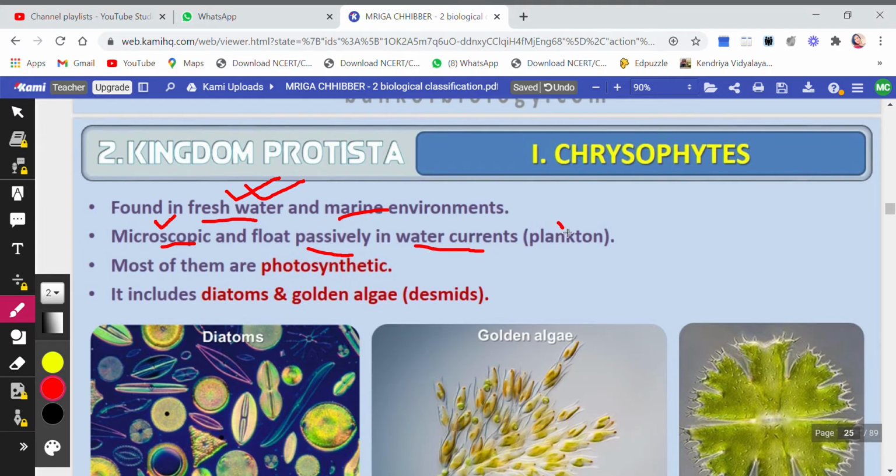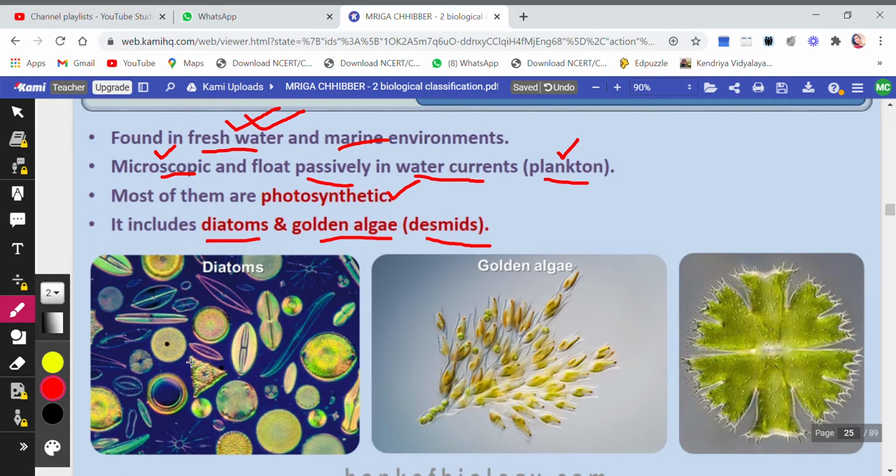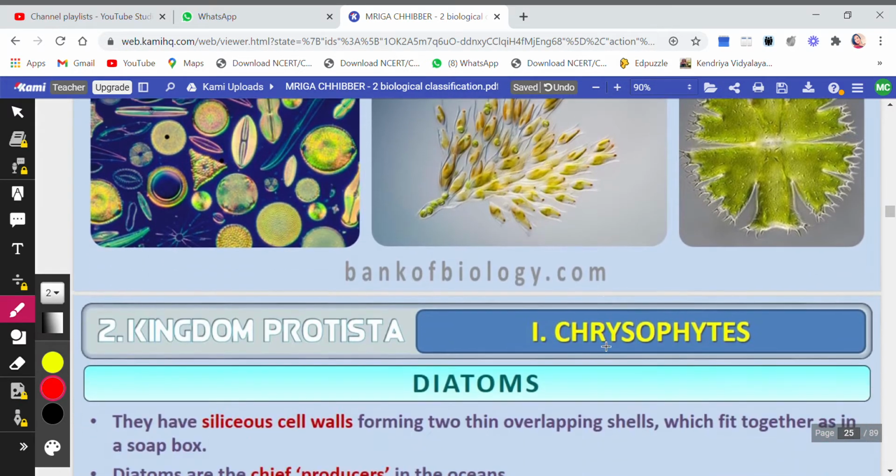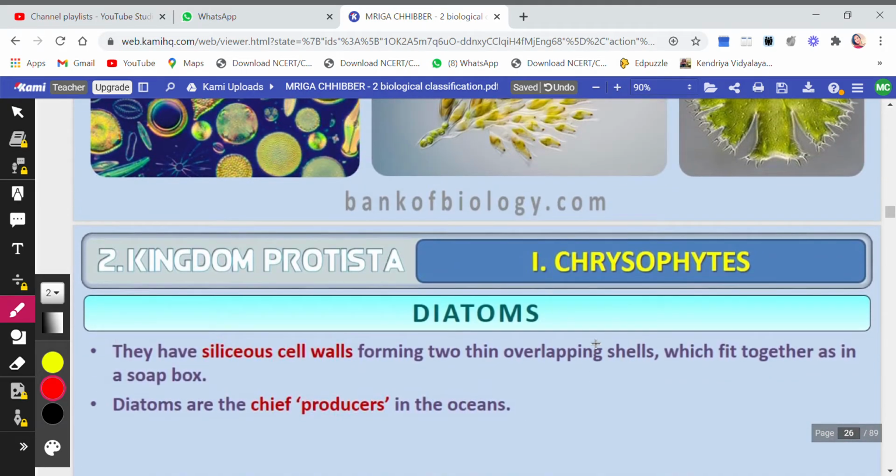The examples are planktons. Most of them are photosynthetic. Because they are plants, they are photosynthetic. It includes diatoms and golden algae, which are also called desmids. These are the diatoms. This is the golden algae. Now, chrysophytes have siliceous cell walls, that is, the cell wall is made up of silicon, forming two thin overlapping shells.